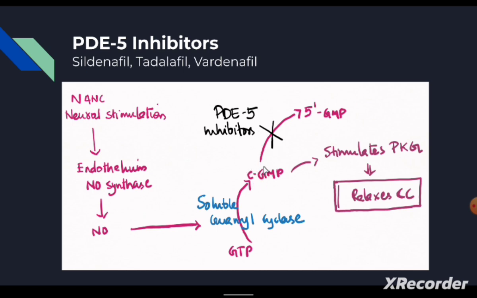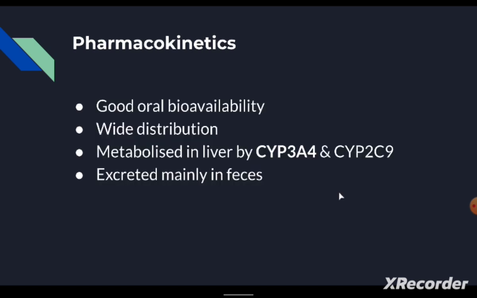This cGMP is metabolized, or converted, to 5'-GMP, and this conversion can be inhibited by the PDE5 inhibitors, thereby accumulating the cGMP and causing stimulation of PKG, that is the protein kinase G, which causes continuous relaxation of the corpus cavernosa, and blood will fill the sinuses of the corpus cavernosa.